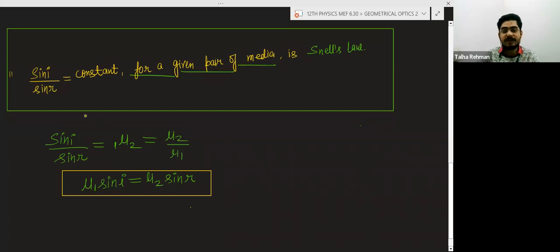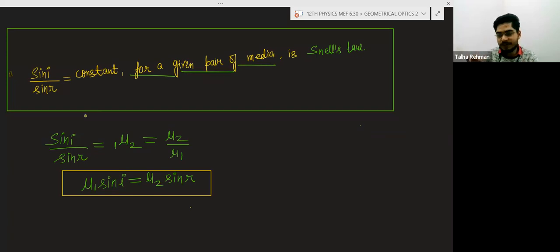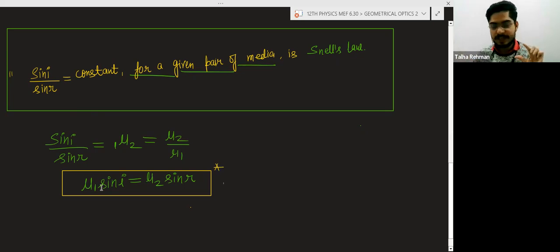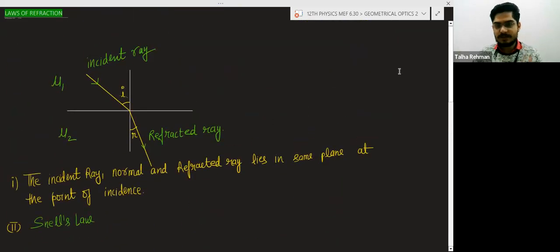Snell's law is simply that the ratio of sine of angle of incidence to the sine of angle of refraction is constant for a given pair of medium. But this formula is for solving numericals. First we will see the refractive index of that medium, and sine of angle we will take. I will explain when we solve numericals.